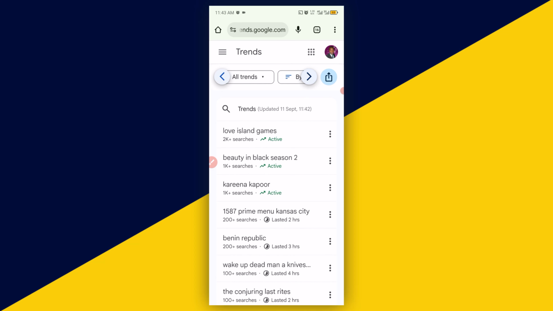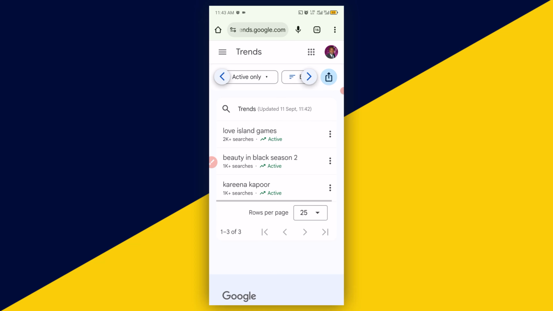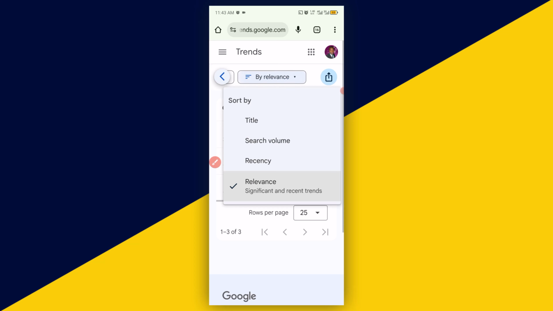We can click on here and filter by the active ones. So click on all trendings, then show active trends only. Turn on this and you will be given only active keywords. Then from here, you can work on the active keywords. It's that simple. Click on here now and choose by relevancy. Then you have title, search volume, and recency, etc.